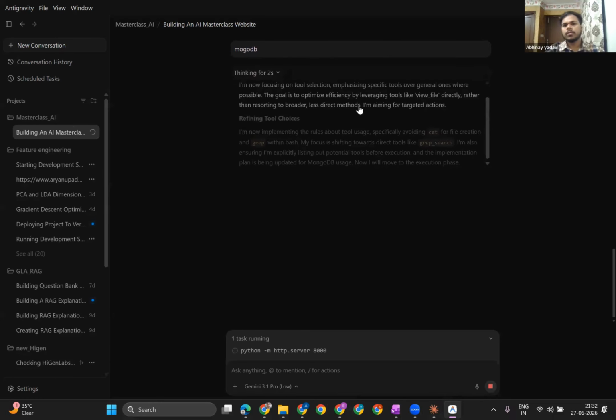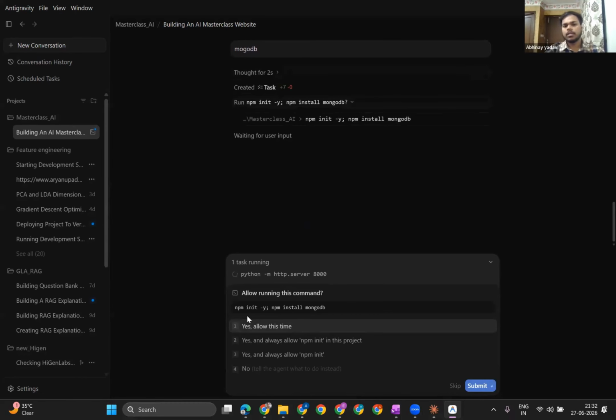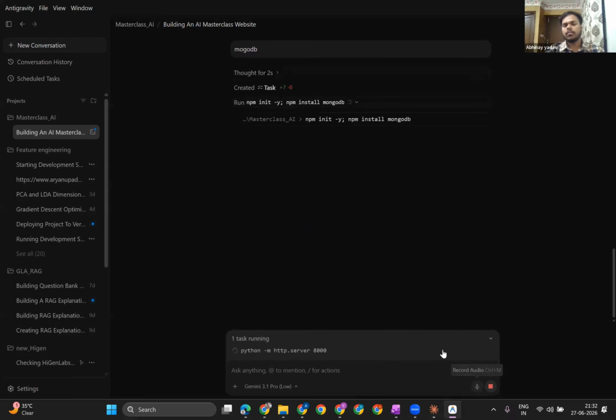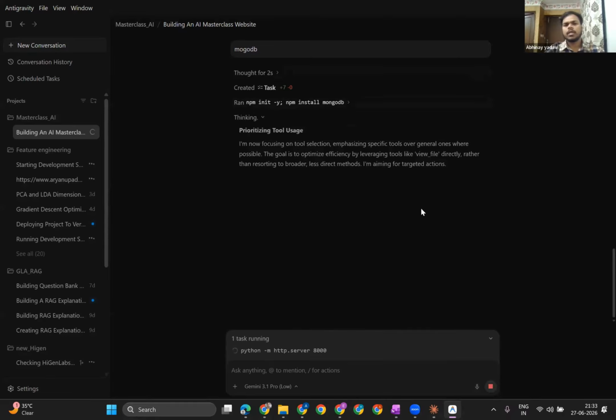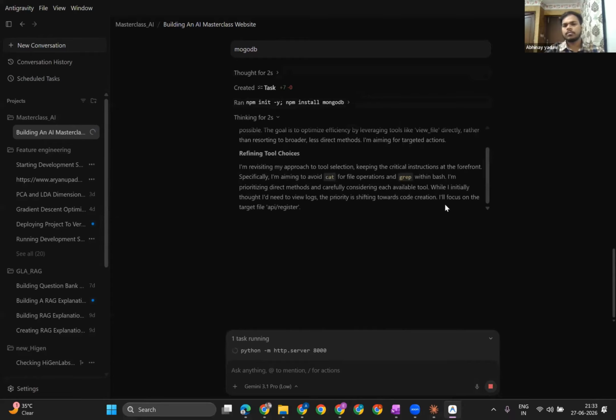Okay, so I'm just focusing on the tool to emphasize this. See, it is actually again asking you to install MongoDB, whatever dependencies are required just to run your backend. So it's very obvious it is going to download, right? So it is installing your MongoDB. I guess I need to make the connection for MongoDB, and after that you will just see. I hope I'm making myself clear, right?